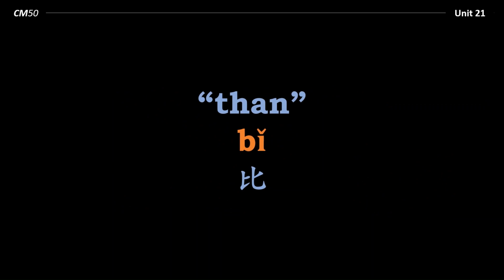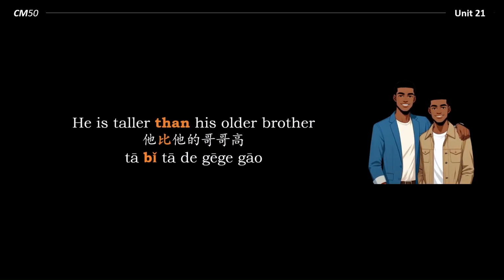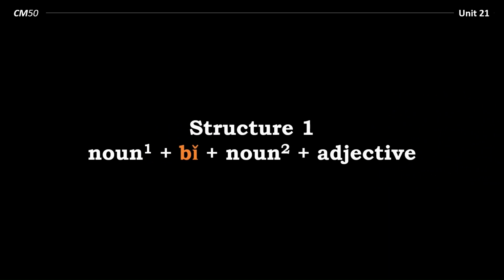Lastly, the comparative 比, which means than. Structure 1 using this, noun 1, 比, noun 2, adjective. Here's an example. He is taller than his older brother. 他比他的哥哥高. So this is like saying he compared to his older brother tall. 他比他的哥哥高. He is taller than his older brother. So this is structure 1. Noun 1, 比, noun 2, adjective.